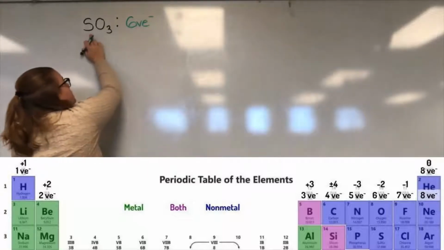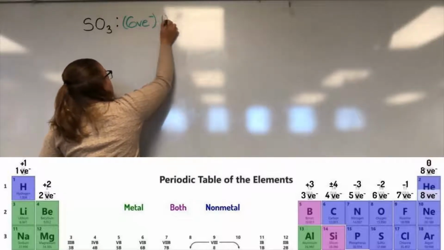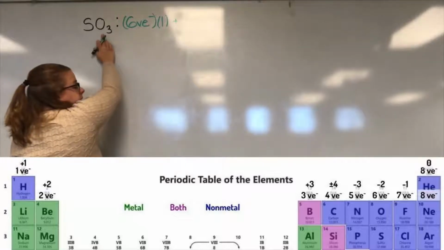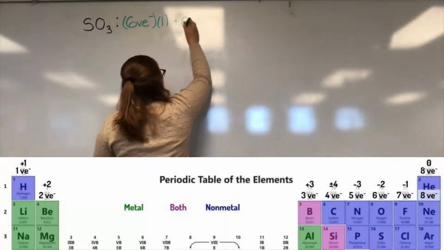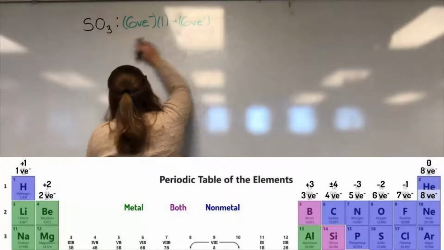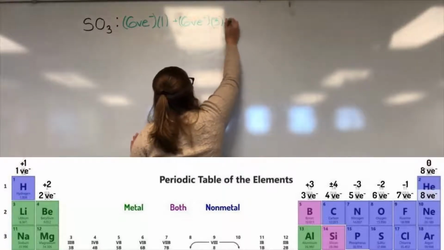And there's 1 sulfur in the compound, so we'll multiply that by 1. Remember, we have to take the total. Our next is oxygen. Look on the periodic table. Oxygen has 6 valence electrons. And there's 3 of them in the compound, so we'll multiply that number by 3.